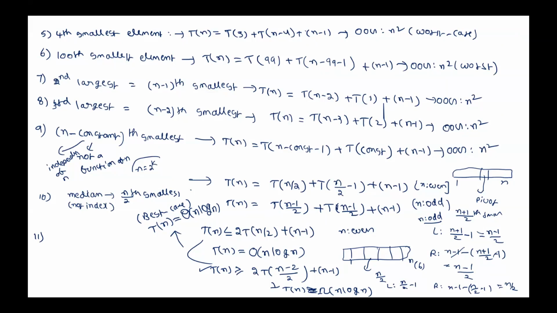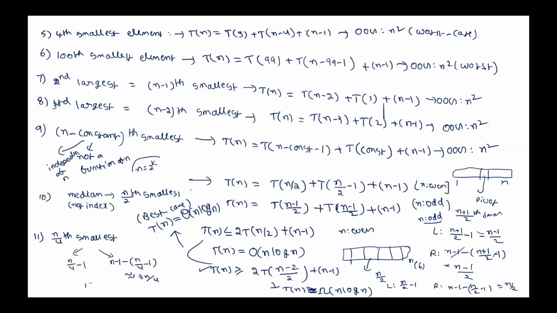So instead of this, if I always take n by 4th smallest element as pivot, what is the recurrence? Roughly, we calculate roughly. We are not very much specific about +1, -1 and all. One side, how many elements will be there? N by 4 minus 1. What about other side? N minus 1 minus n by 4 minus 1. Roughly 3n by 4. Is that okay?